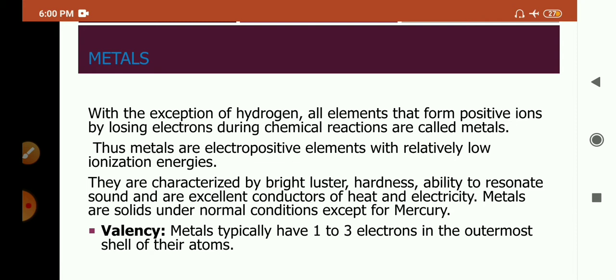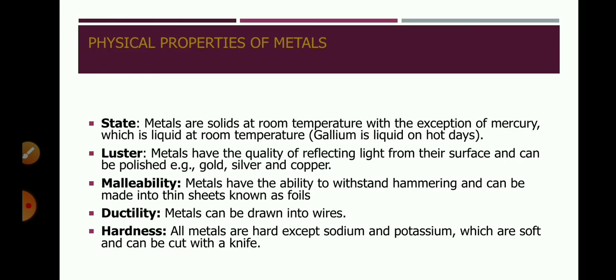Valency: metals typically have 1 to 3 electrons in the outermost shell. So they have valency 1, 2 or 3. So let's start with the physical properties of metals. First thing is state. Metals are solids. Generally all the metals are solid at room temperature. Here the exception is mercury. Mercury is the metal which is liquid at room temperature. Gallium is also liquid on hot days due to heat because it has a low boiling and melting point.